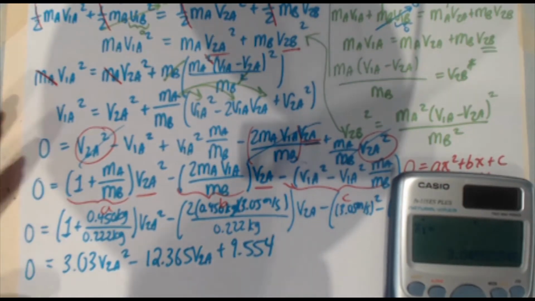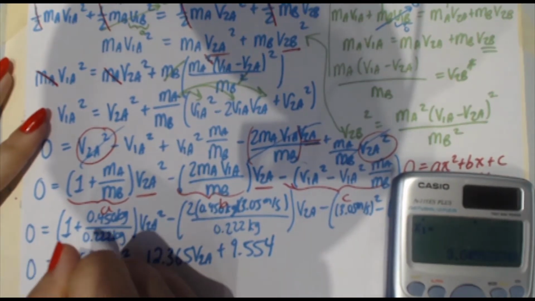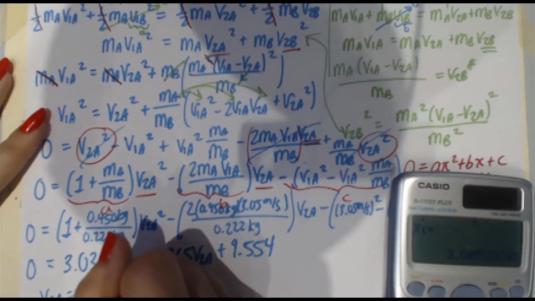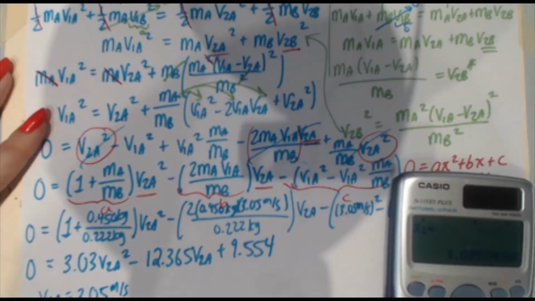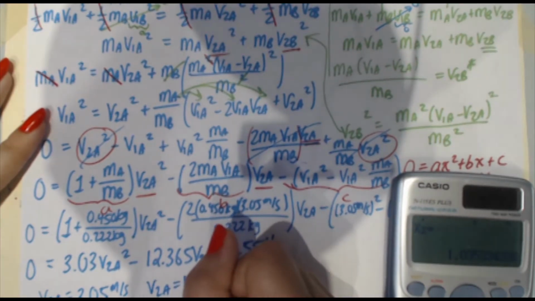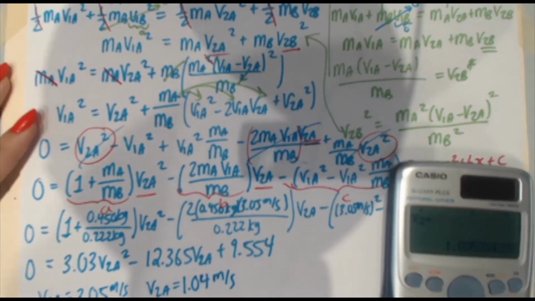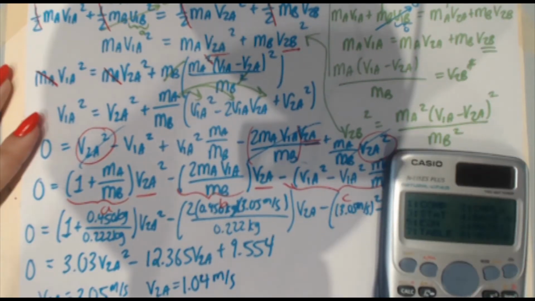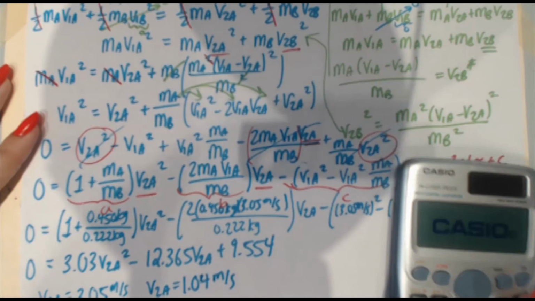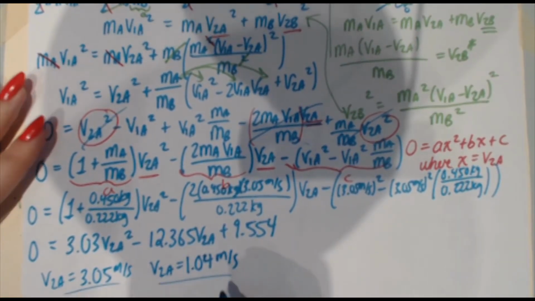Okay, so what I'm getting here, it's saying that the first V2A is about 3.05 meters per second, and you press equal again to get the next one, and the other one is 1.04 meters per second. If you want to go back to regular mode, just press mode again, and then 1, computation. So there are our two V2As, our two roots.